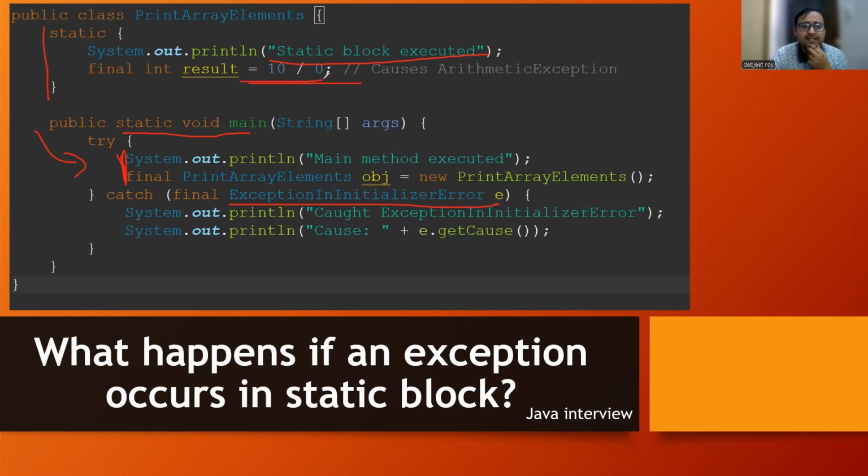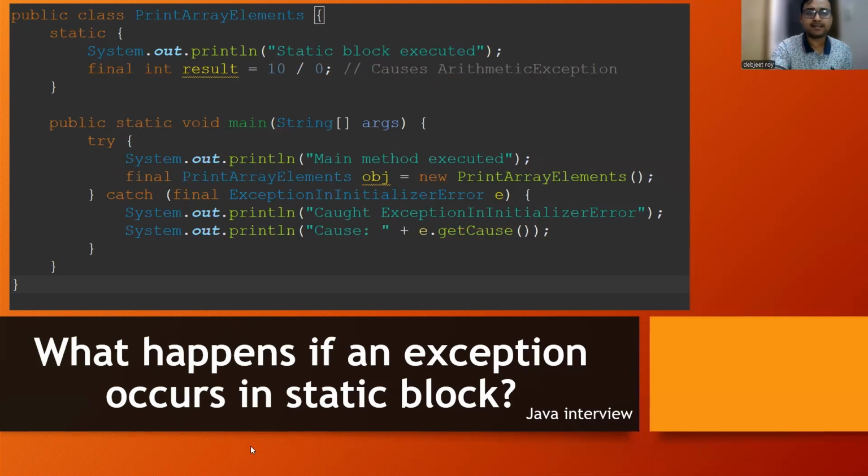So if there is any kind of exception in a static block, it will be caught in ExceptionInInitializerError. So this is one of the error classes being created. So any kind of exception coming in the static block will get caught over here, and it will print caught this error, and it will print the cause of it. So it will print arithmetic exception. Okay, so this is one of the flows that we have to understand. Whenever there is any error coming in the static block, we have to handle it within the catch block with ExceptionInInitializerError. So this is an important question. This has not been asked much, but it can be asked. So you should be prepared with it.